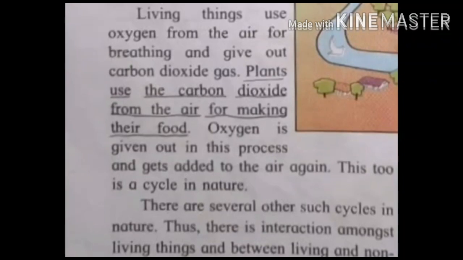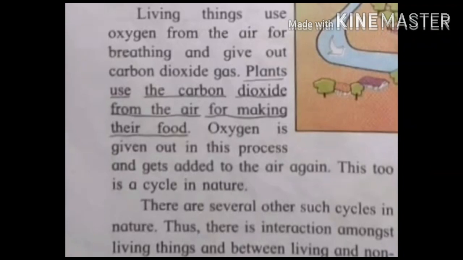Oxygen is given out in this process and gets added to the air again. This is a cycle in nature. There are several other cycles in nature.